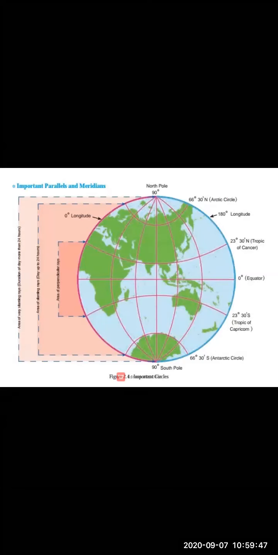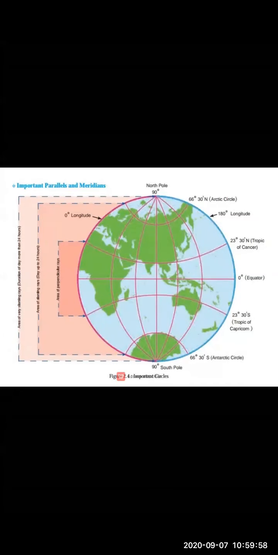In that we have studied 5 important parallels, right? We have studied about the equator, the Tropic of Cancer, the Tropic of Capricorn, the Arctic Circle, and the Antarctic Circle. So we have studied these 5 important parallels.